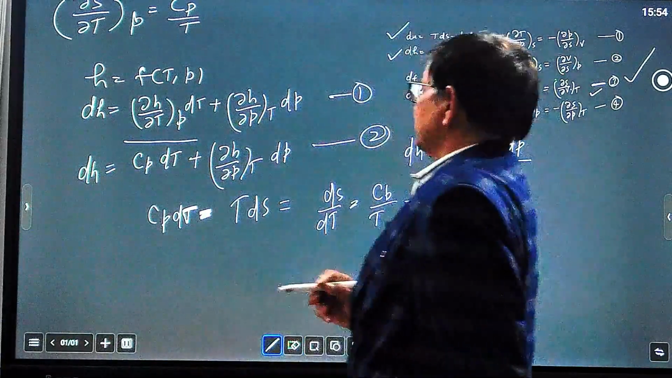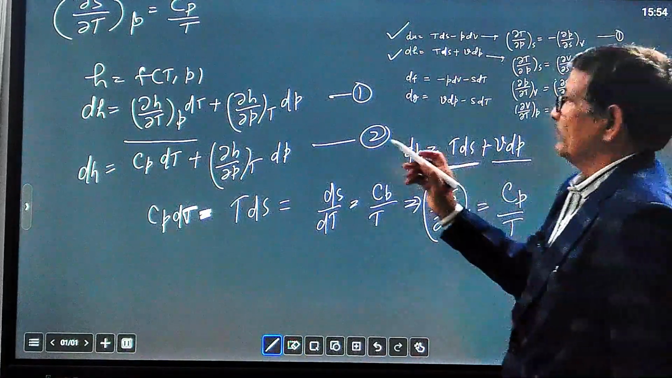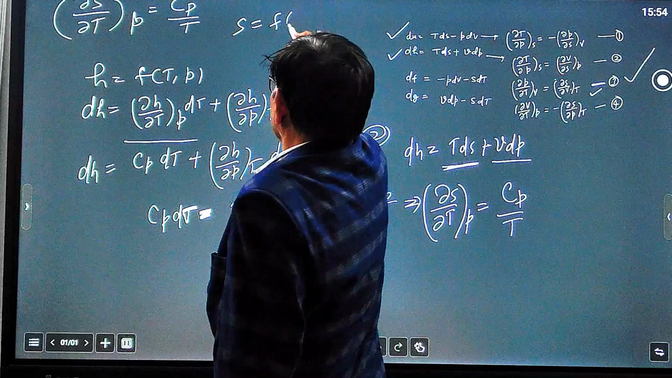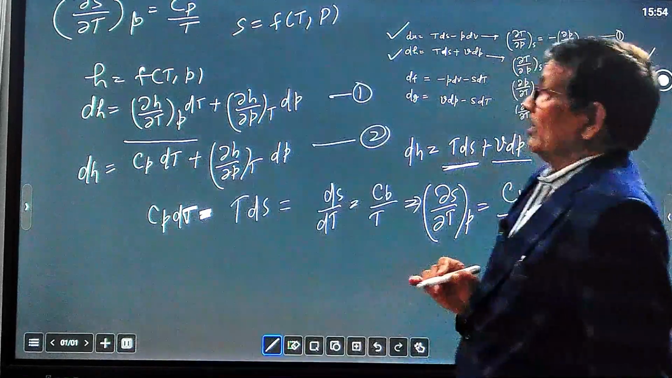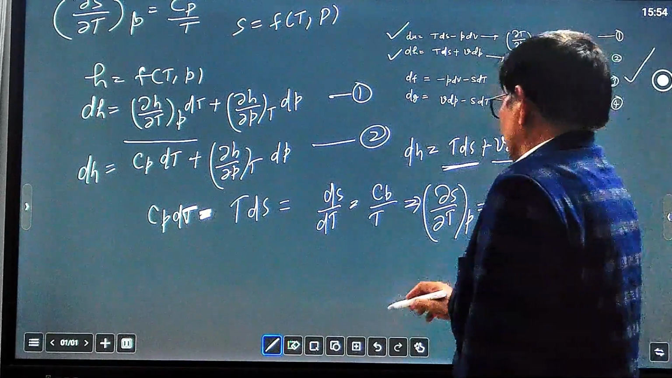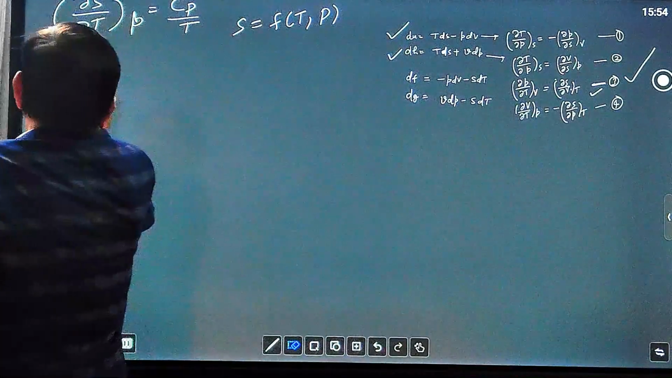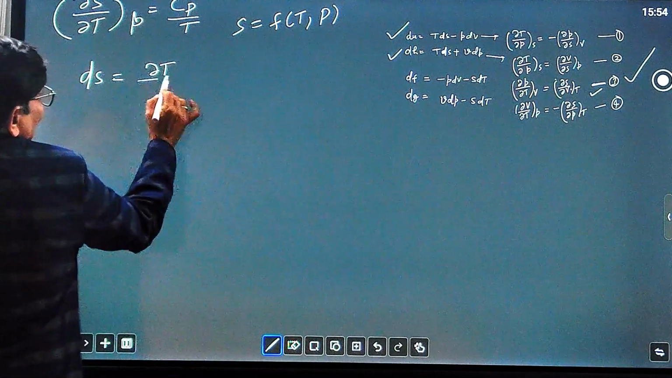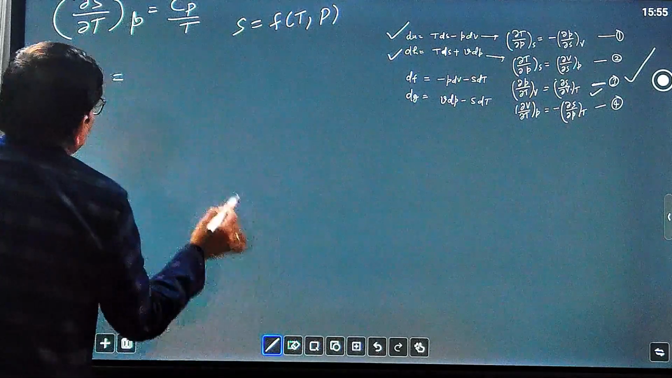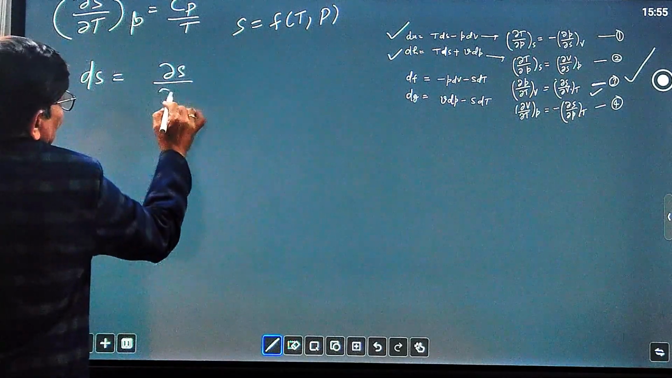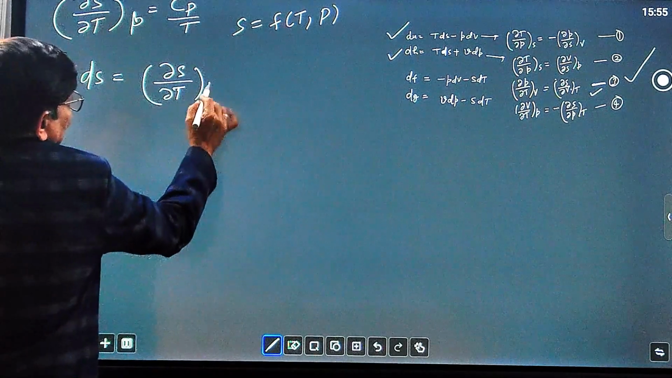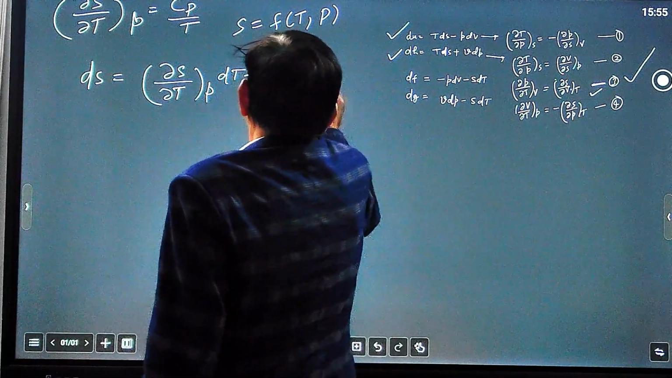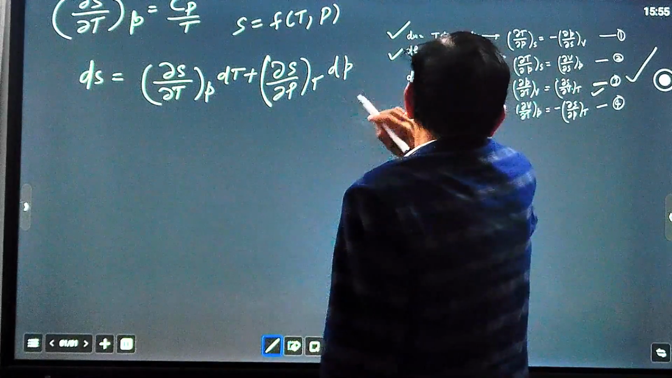Now again, because we have considered H as a function of T and P, similarly we can take entropy S also as a function of temperature and pressure. So now differentiate dS. You can write dS equal to del S over del T at constant P dT plus del S over del P at constant T dP. This is equation number 2.